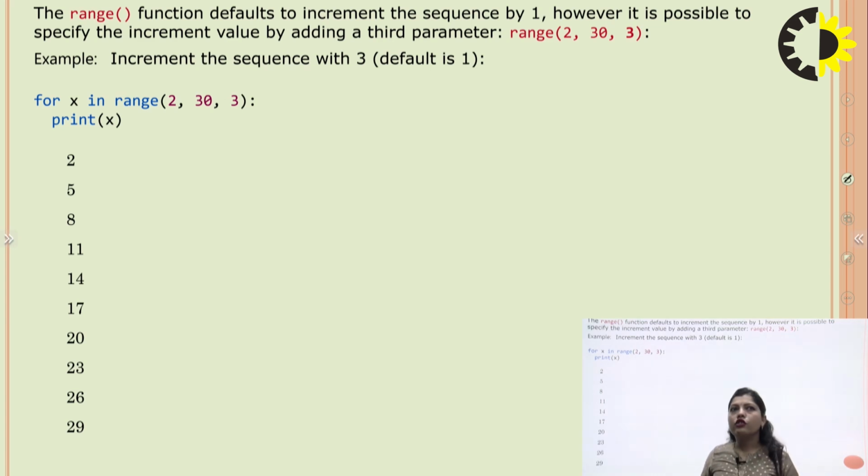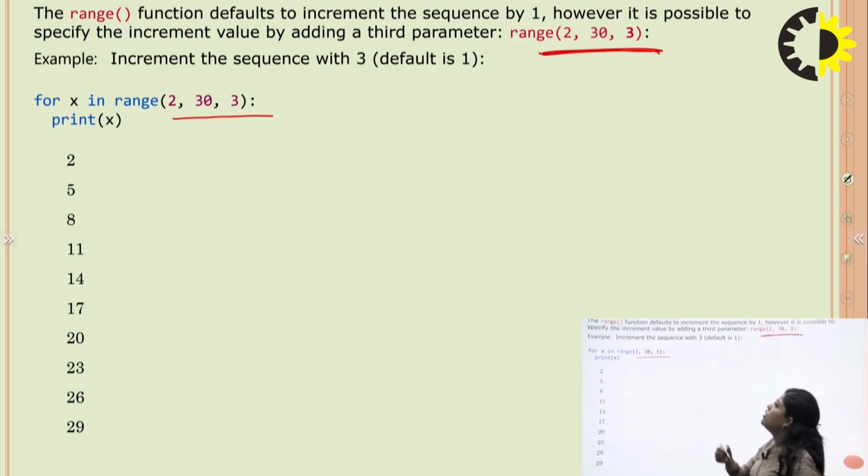Another function: if we use the range function with 2, 3, it means the function defaults to incrementing the sequence by 1. It is possible to specify the increment value by adding a third parameter. In this you can see that we have 3 parameters. For example, increment the sequence with 3.